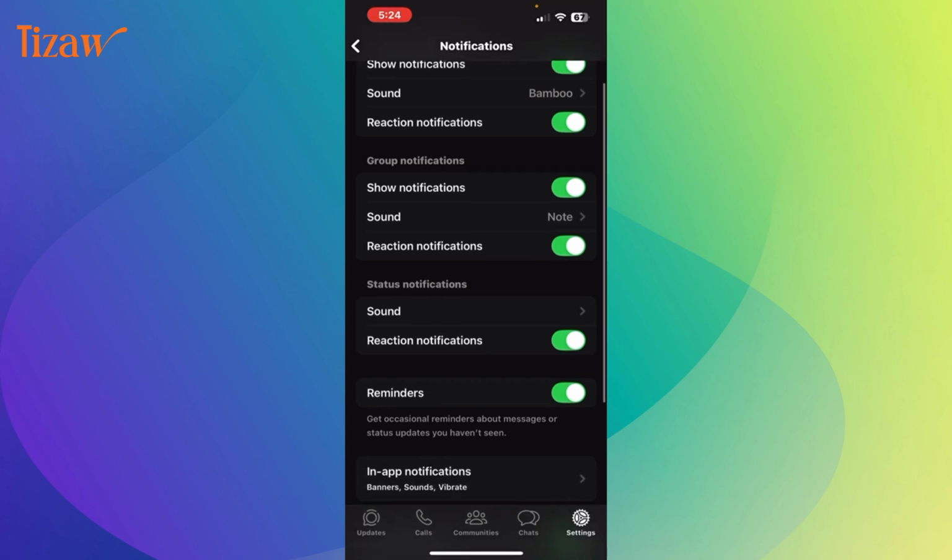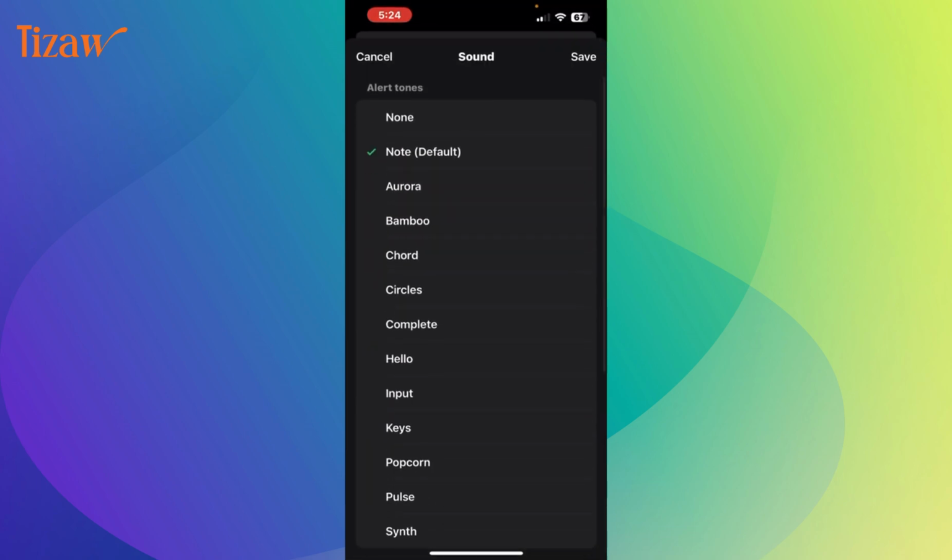then I am changing group notification right now. Here by default the sound is Note, but I am changing it now. Group notification from Note to Circles. Then press the save button again.